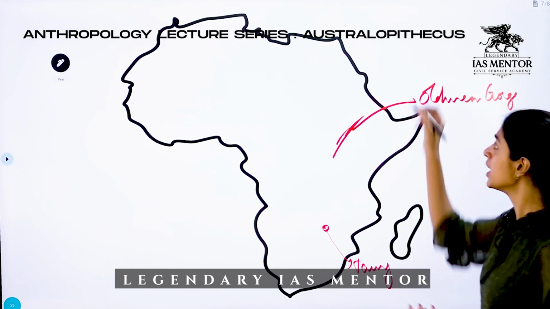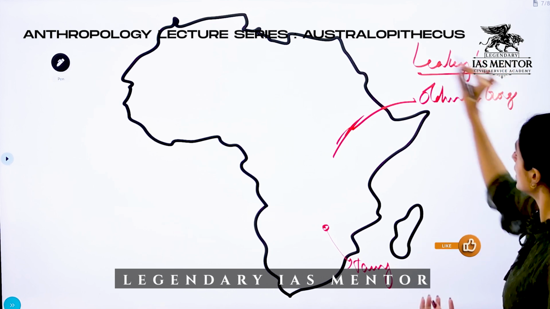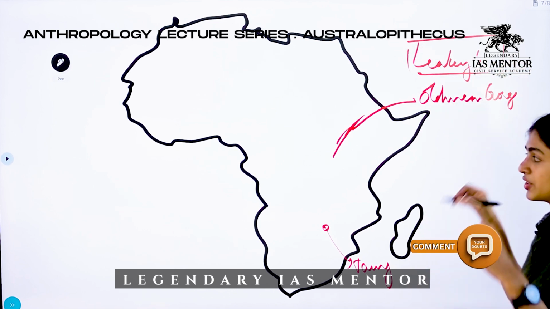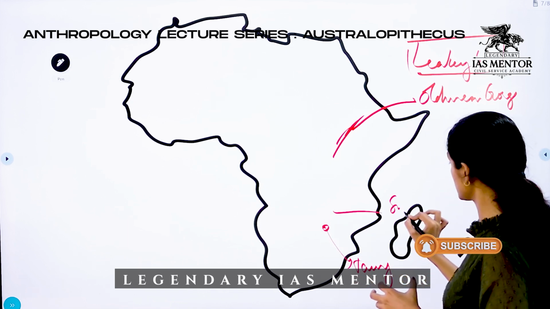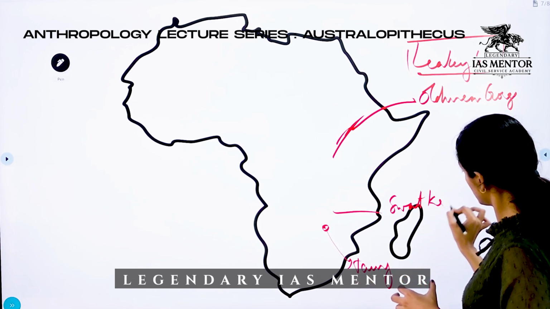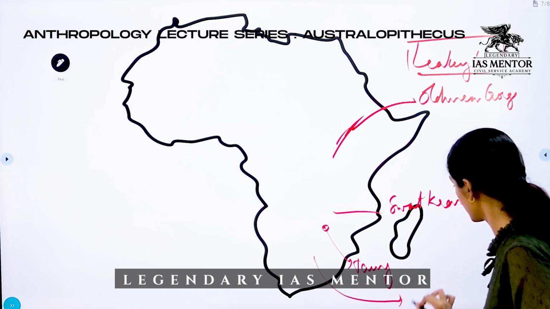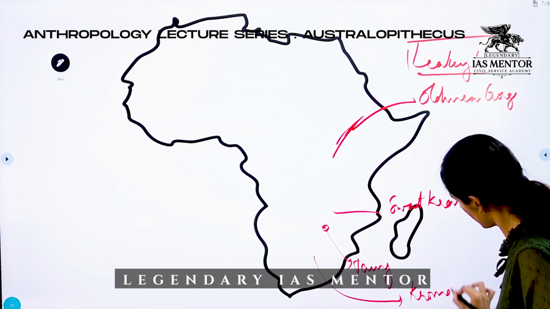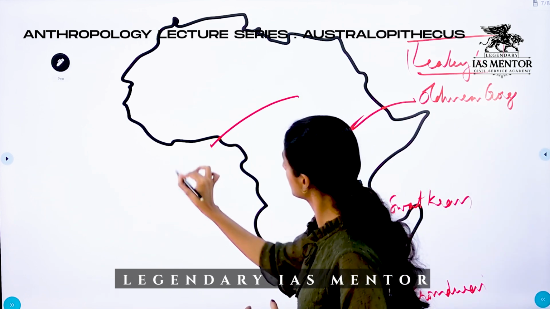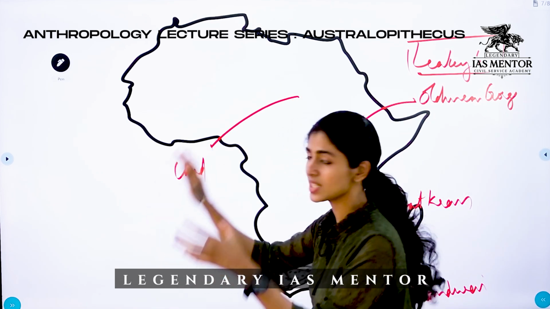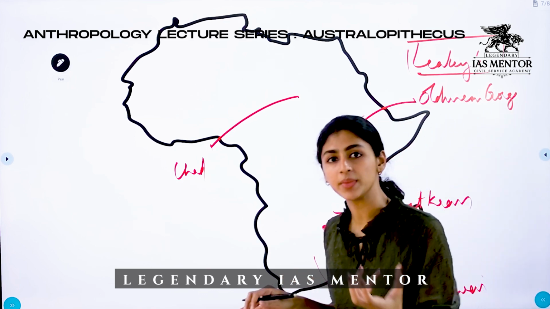The Leakeys conducted their research extensively in this region. Now the other places are Swartkrans, Kromdraai, then we have Chad here. So these are some of the locations where Australopithecus fossil remains were found.